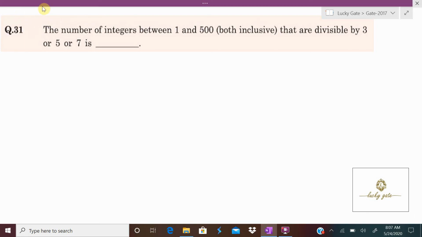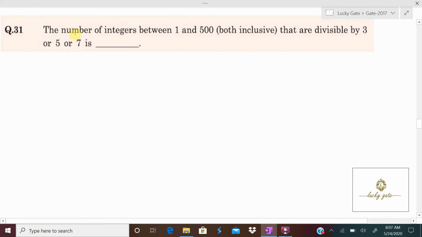Hello students, this is a question from the subject called discrete mathematics, from the subtopic of combinatorics, asked in GATE 2017 for 2 marks. Here, understand the question. What is given? The number of integers between 1 and 500, both inclusive, that are divisible by 3 or 5 or 7 is.